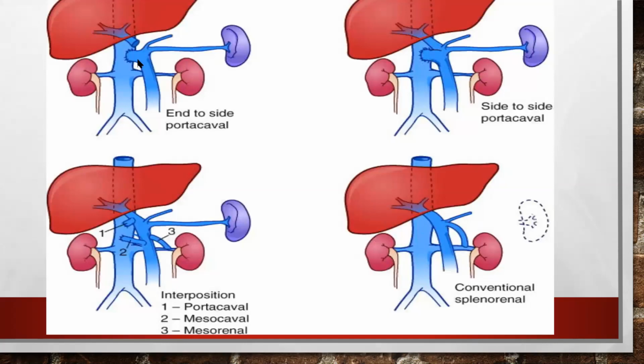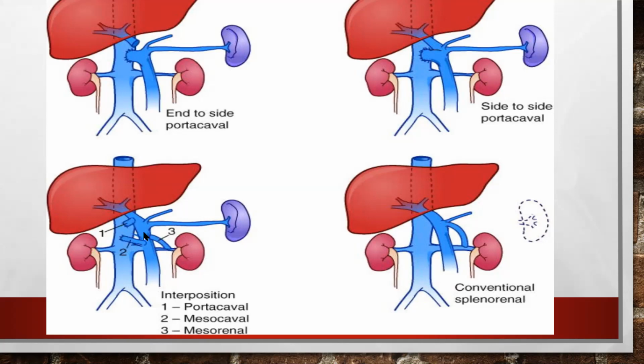These are the end-to-side portocaval shunts. This is the portal vein. It is joined into the caval, the IVC. The end-to-side portocaval shunt. This is the side-to-side portocaval shunt. This is the portal vein. This is the IVC. These are the various shunts we can use.